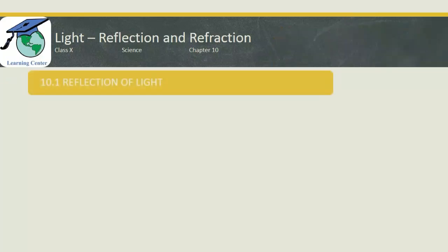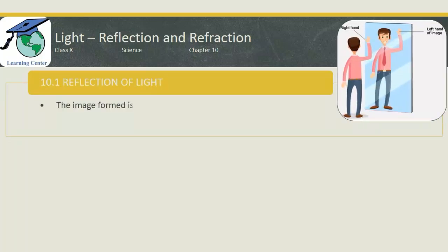Third property of the image formed in a plane mirror. The image is formed as far behind the mirror as the object is in front of it. This is very simple. When you stand in front of a mirror, the distance between yourself and the mirror is the same as the distance between the mirror and your image formed in the mirror.